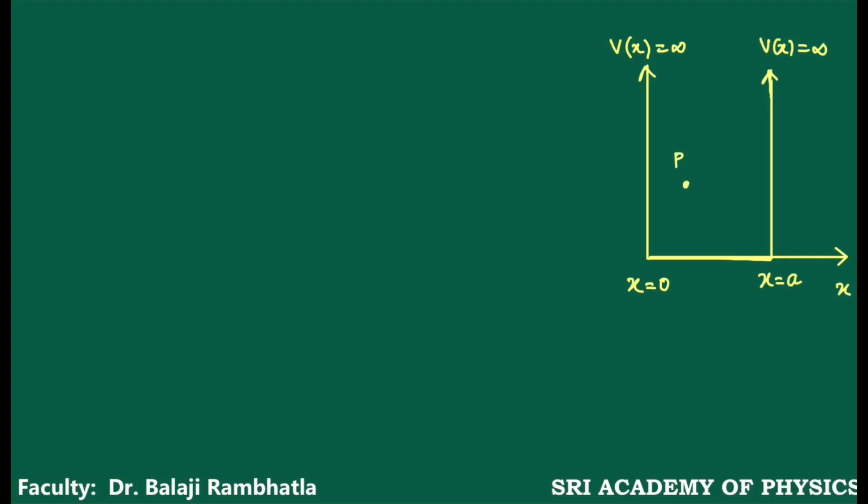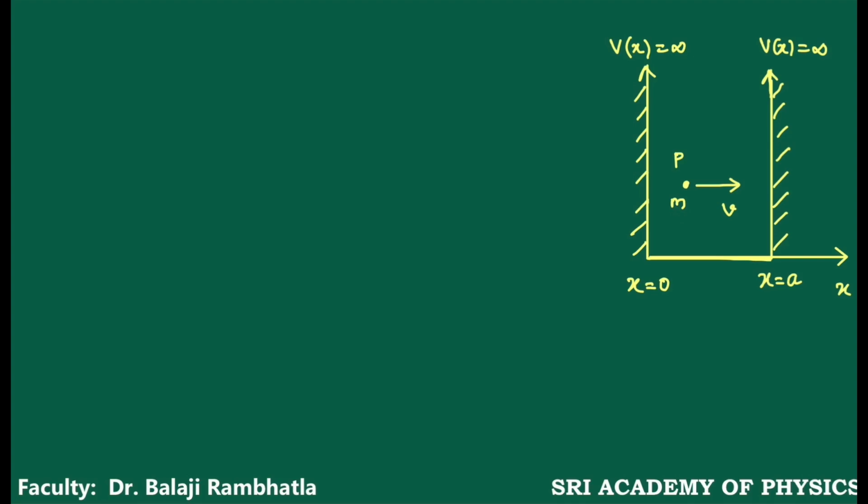P is a particle of mass m which is moving along x direction in a box with a velocity v. This is about this diagram. These walls are rigid walls and there is no chance the particle comes out from this box. So the particle bounces at the walls of these two, right?